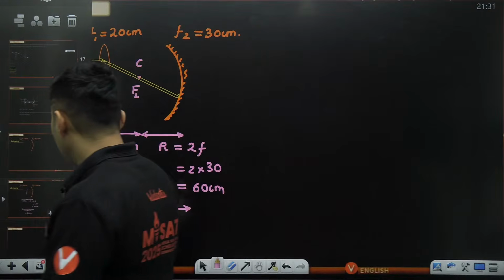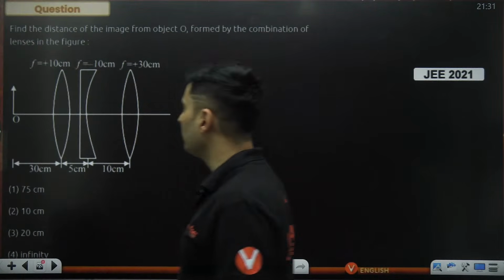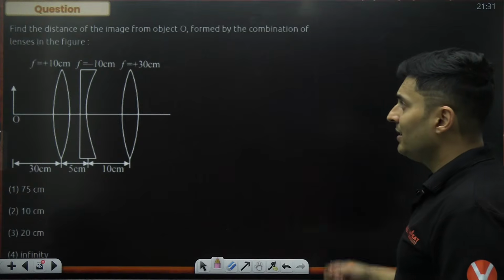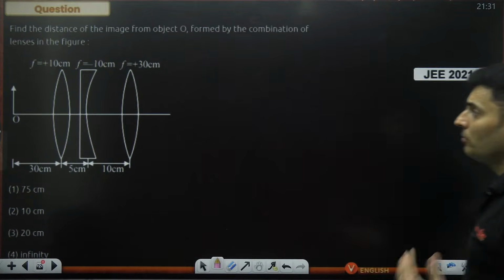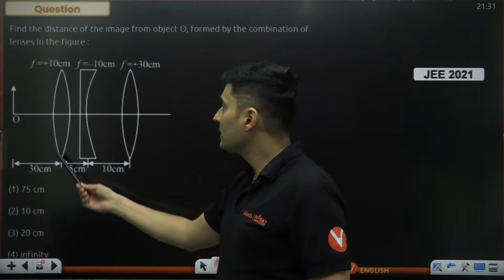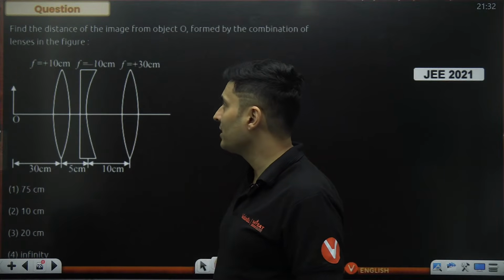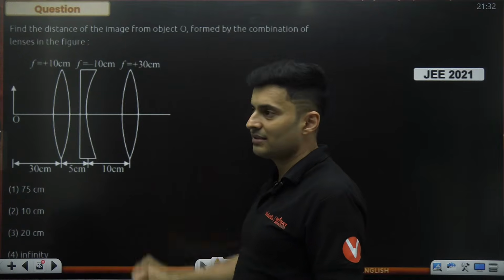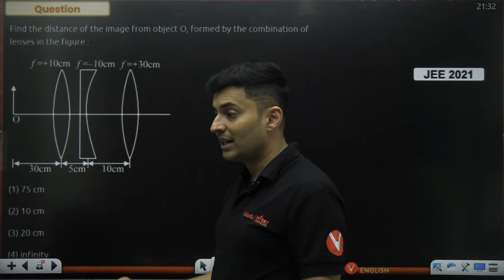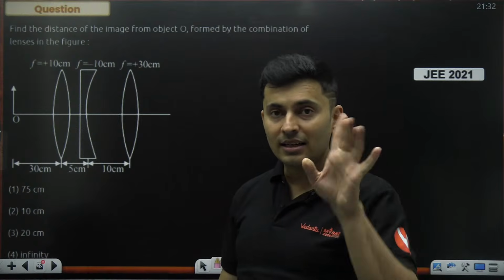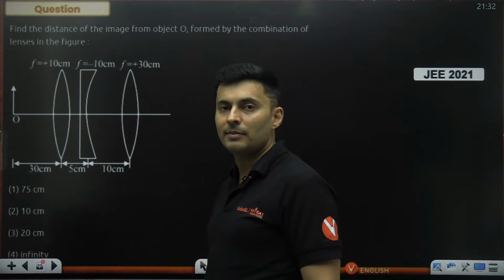Okay, so let's go now to an amazing question which was asked in JEE 2021. Find the distance where the image will be formed by the combination of the lenses. First is a convex lens, focal length plus 10. Next is a concave, so minus 10. Next is convex, so plus 30. Distance between the lenses is also given. That means you cannot combine them as a single lens as of now. First object is 30 centimeters away.